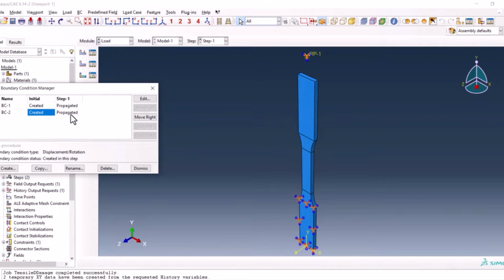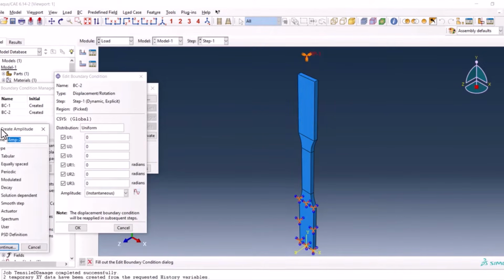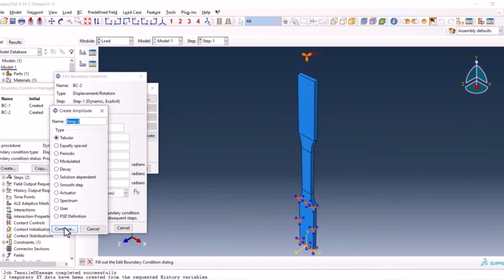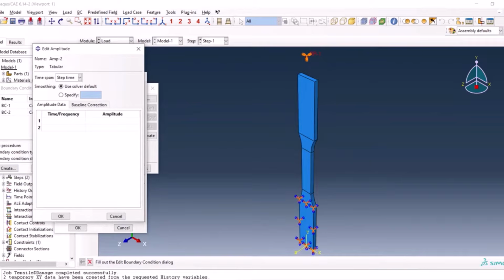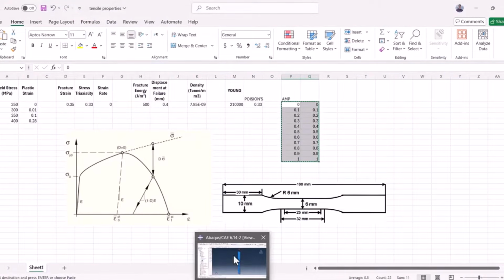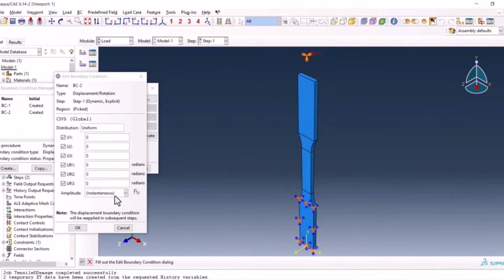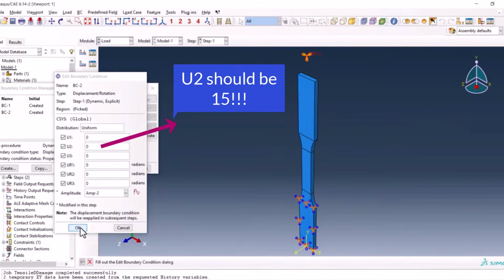Move to the left, but this one, keep in mind we have to create an amplitude. So we say create an amplitude, tabular, and I can use this one. I can copy here, Control C, Control V. From here we use the amplitude two I created.